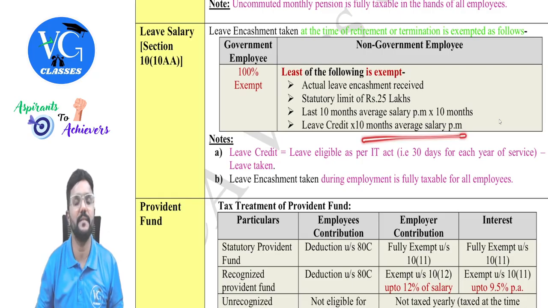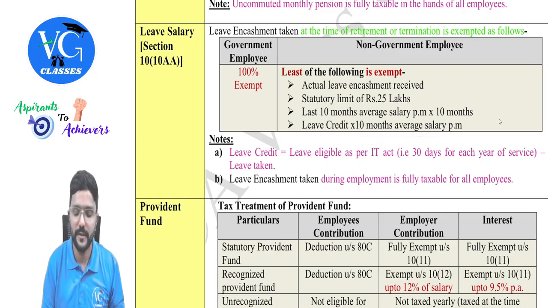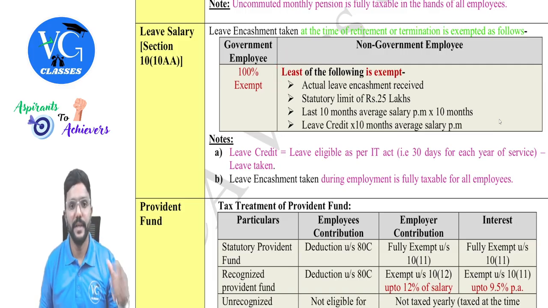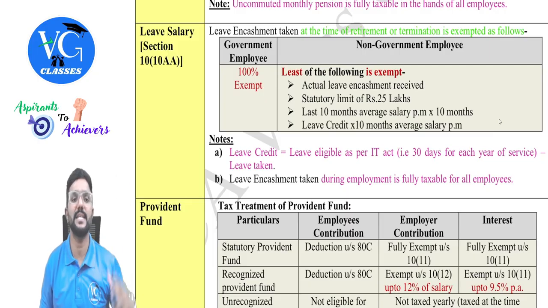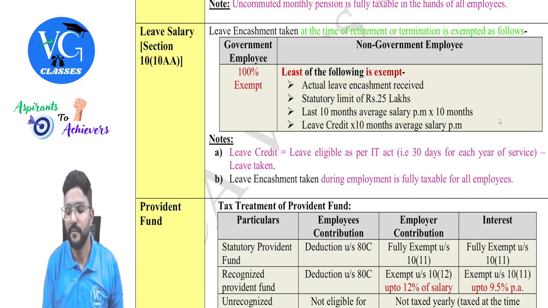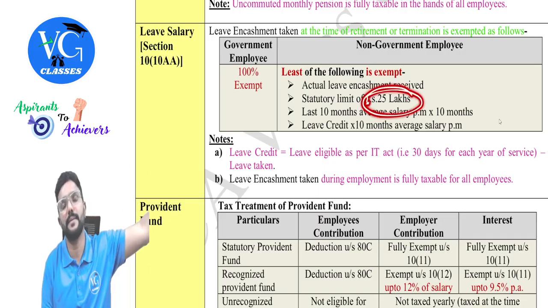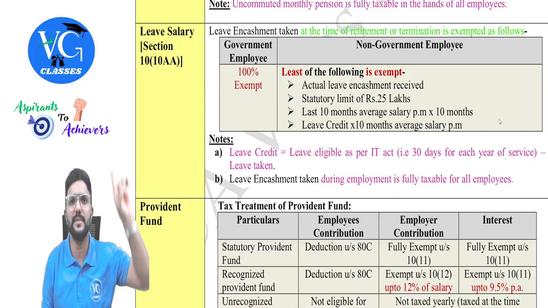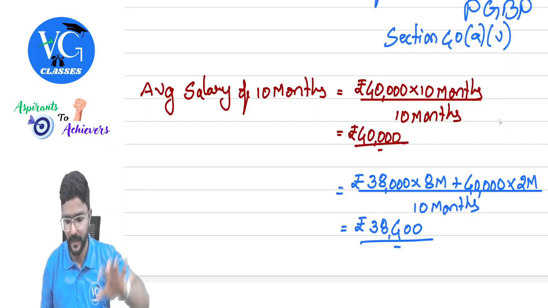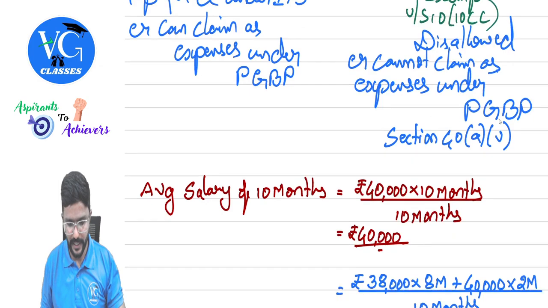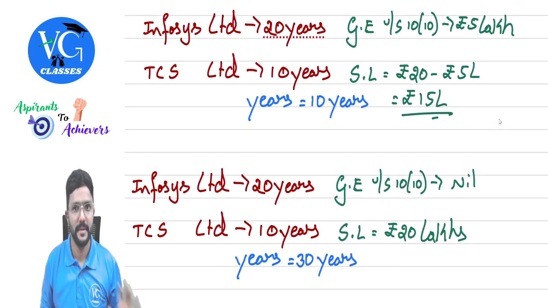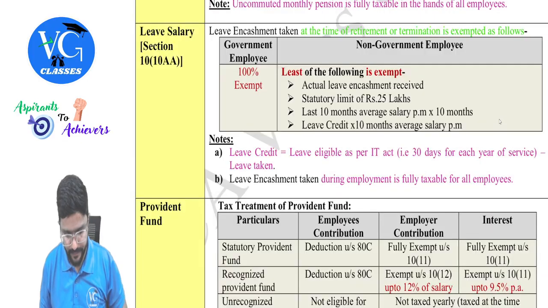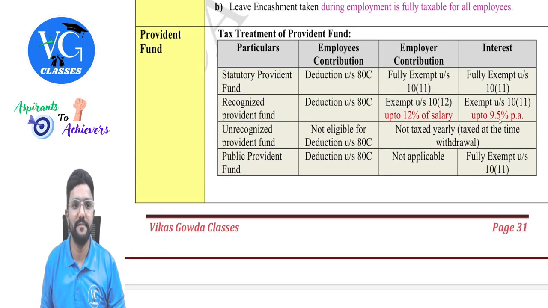Into the average salary of the last 10 months. The least of the following would be exempt. Here also, guys, if any exemption was claimed by the employee in the past under section 10(10AA), when he is claiming the exemption for the second time, we will reduce the exemption claimed the first time from the 25 lakh statutory limit, similar to gratuity, which I explained here. Got it? Yes.